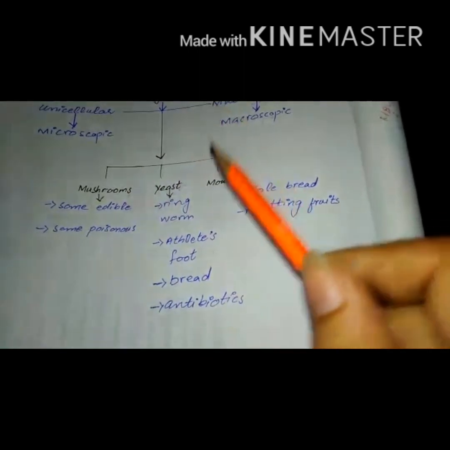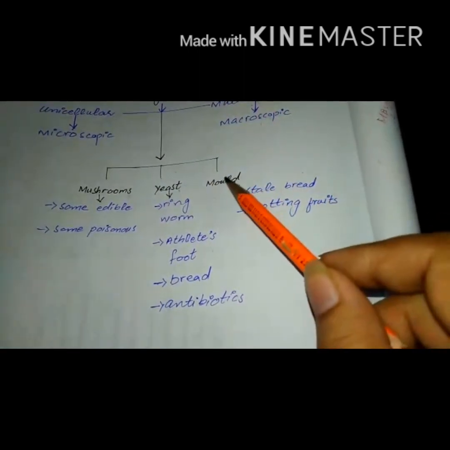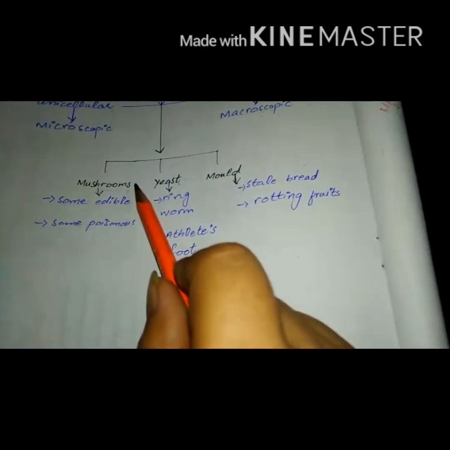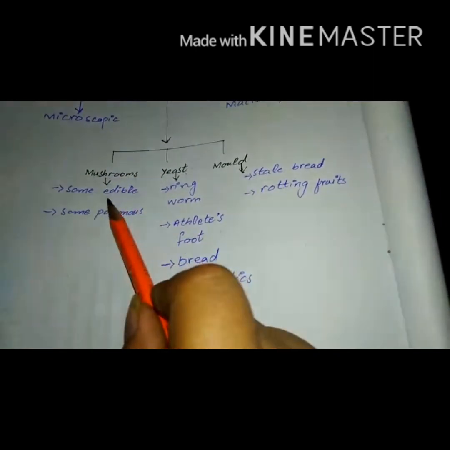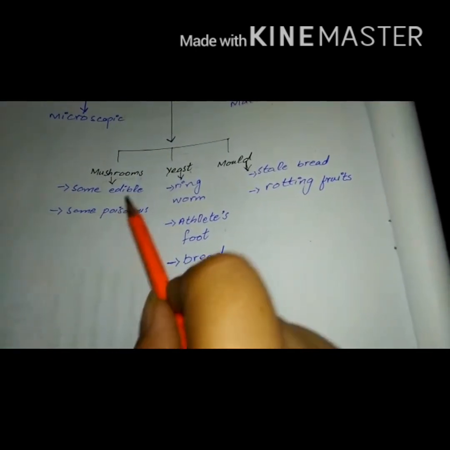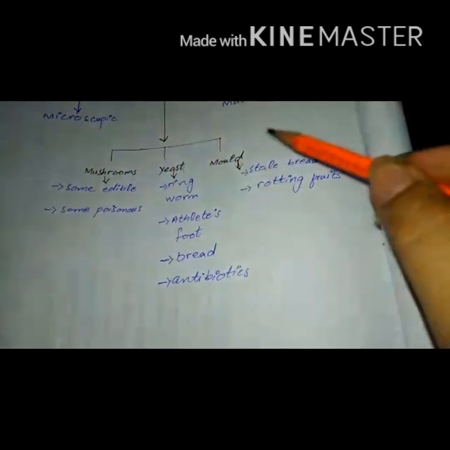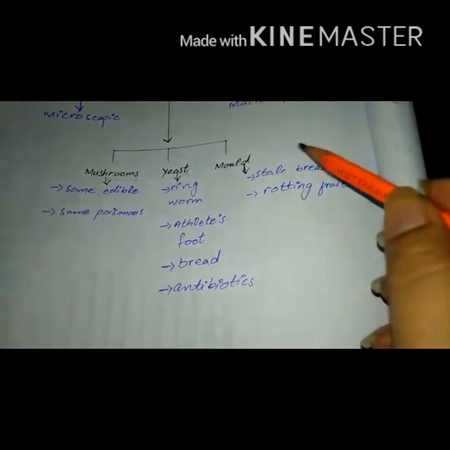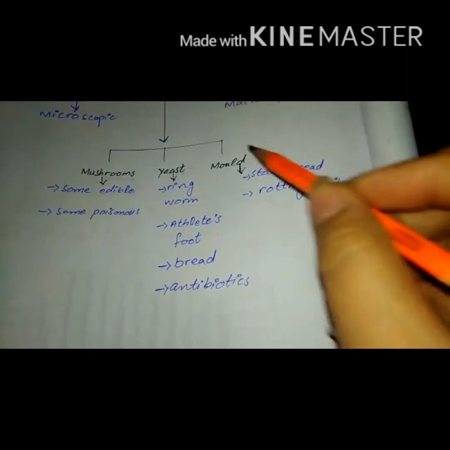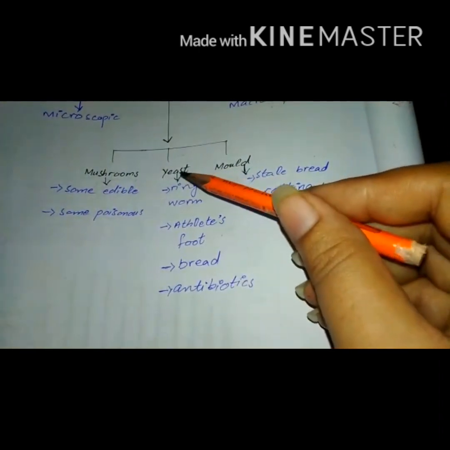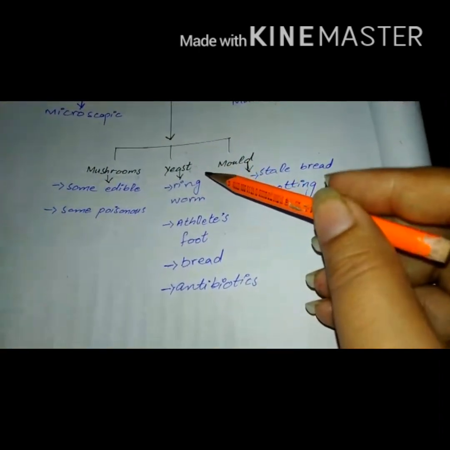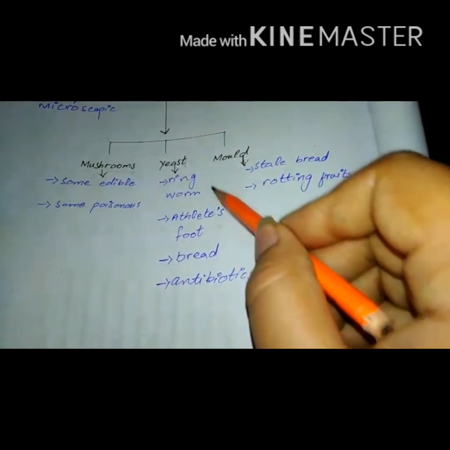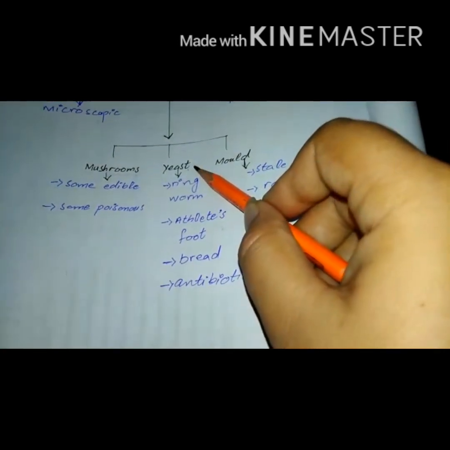Some fungi are helpful like bacteria and some are harmful. For example, some mushrooms are edible. We can eat this type of mushrooms, but some are poisonous, that's why we cannot eat such types of mushrooms. We can see mold growing on stale bread, or rotting foods. And yeast basically causes some diseases in animals and plants. In humans, yeast causes ringworm and athlete's foot. These two diseases are caused by yeast in humans.